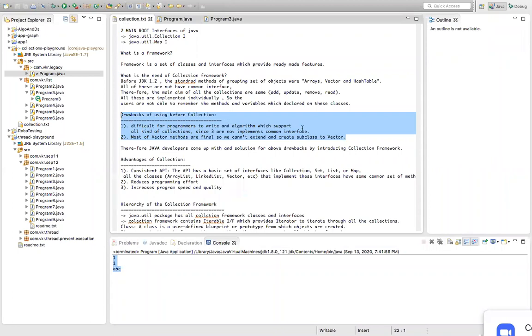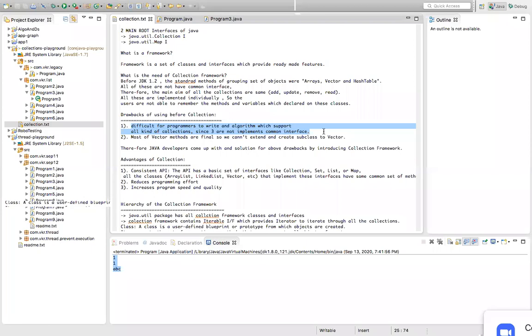It is difficult for programmers to write an algorithm which supports all kinds of collections: arrays, vector, hash table. If you want to write one common class, you cannot, because it is very difficult, as all the methods are different in arrays, vector and hash table. But most of the vector methods are final, so we cannot extend or create a subclass of the vector class. These are the drawbacks of the collection classes before the collection framework.